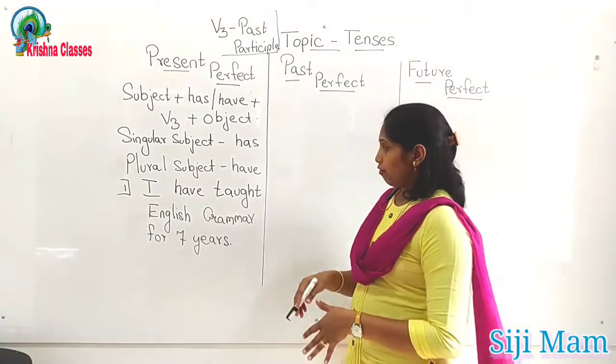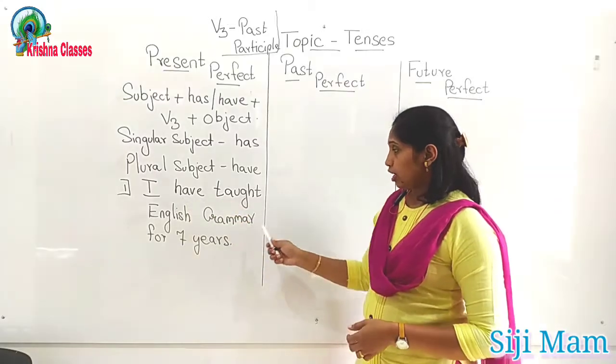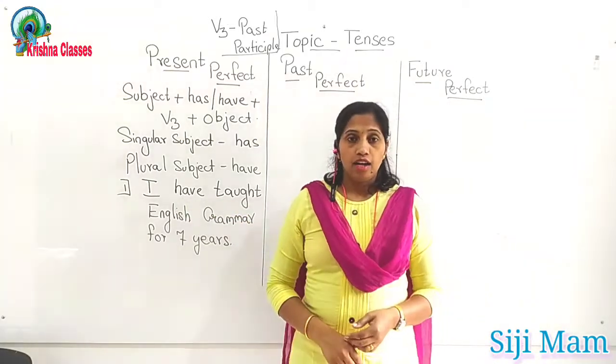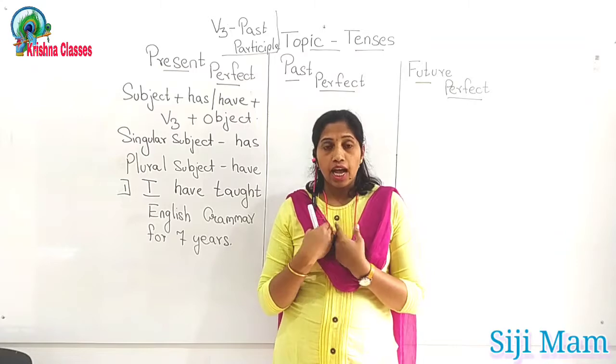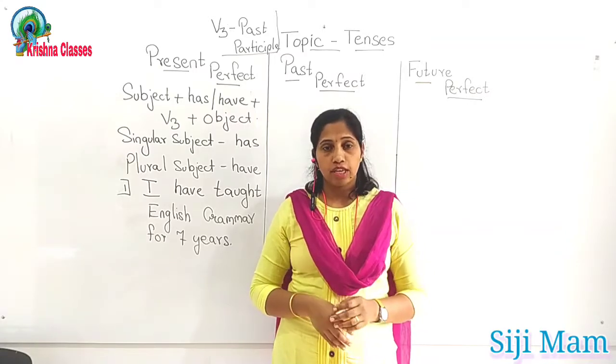So as you can see everyone, I have taught English grammar for 7 years. When I'm saying about myself, I have taught English grammar for 7 years.